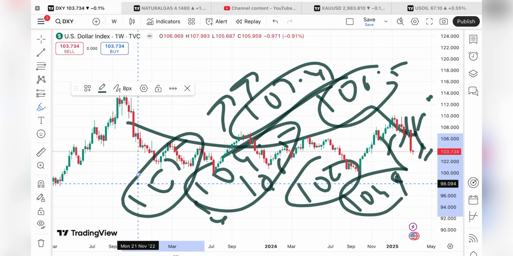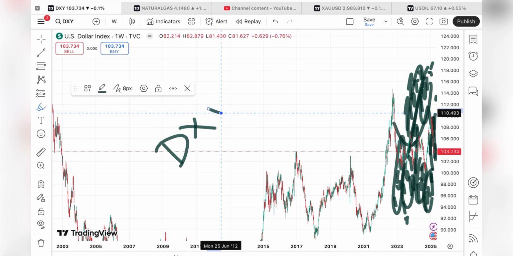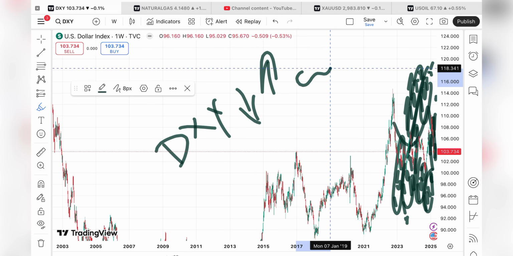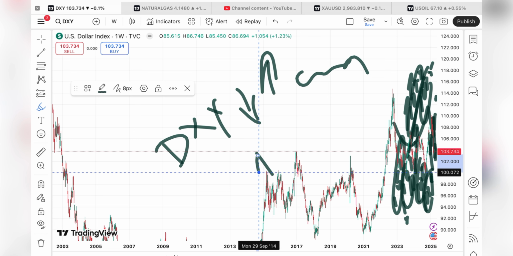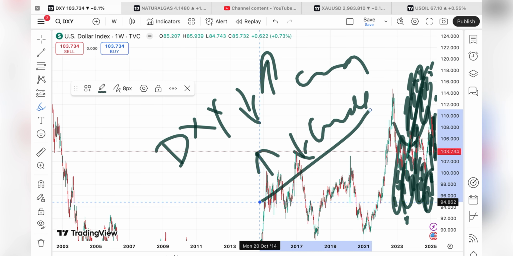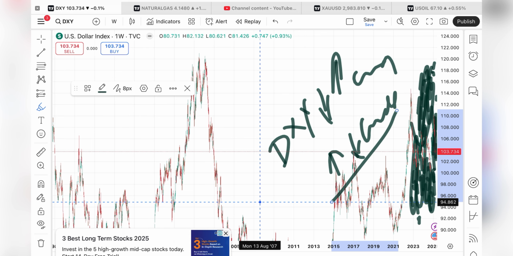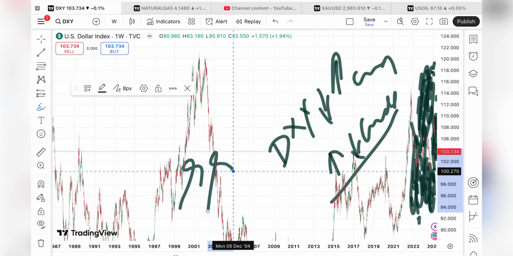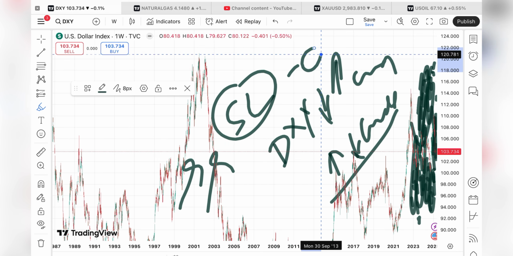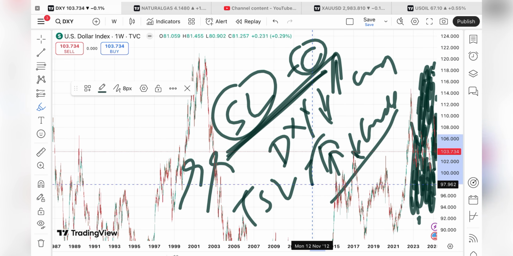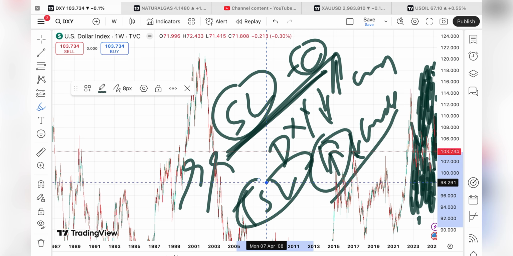So you have to understand, if the dollar index starts going down, we will see the price of crude go up. Similarly, if the dollar index starts going upside, we will see the crude price go down. But if they both move in the same direction, then whenever you start to trade, put your SL. And once you are in profit, try to trail it, so your profit will also be saved.